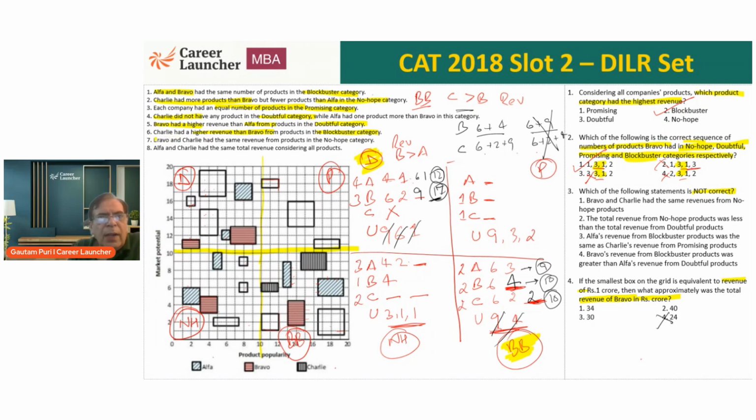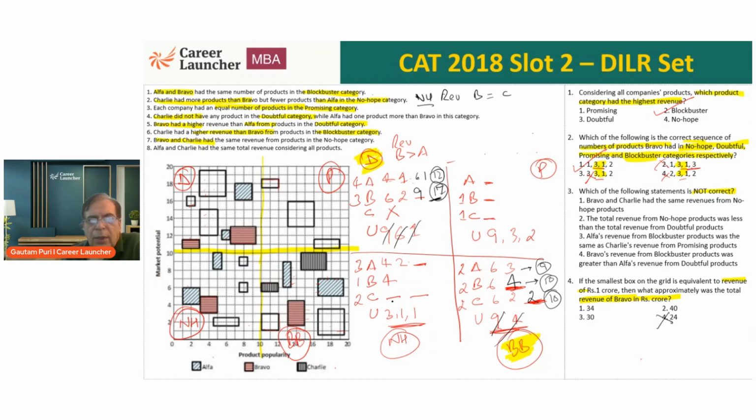Okay. Bravo and Charlie had the same revenue from products in the no hope category. Okay? In the no hope category, Charlie and Bravo have to have the same revenue. Okay, I'm just erasing this again. So as far as the no hope category is concerned, the revenue of Bravo is equal to Charlie.